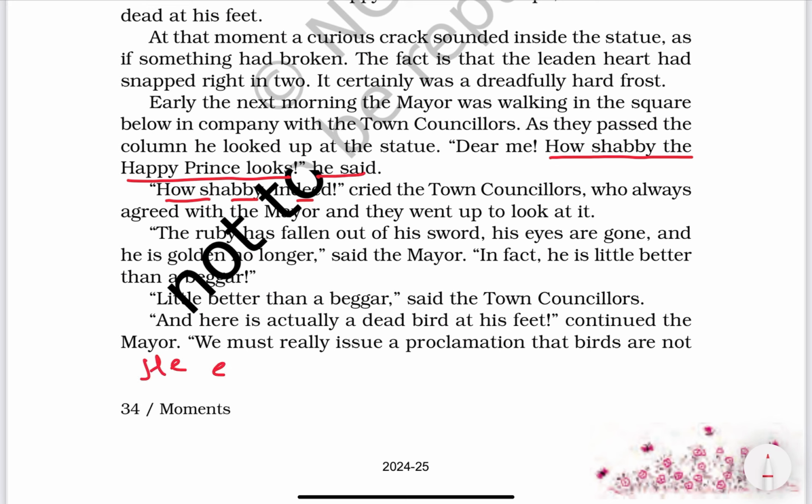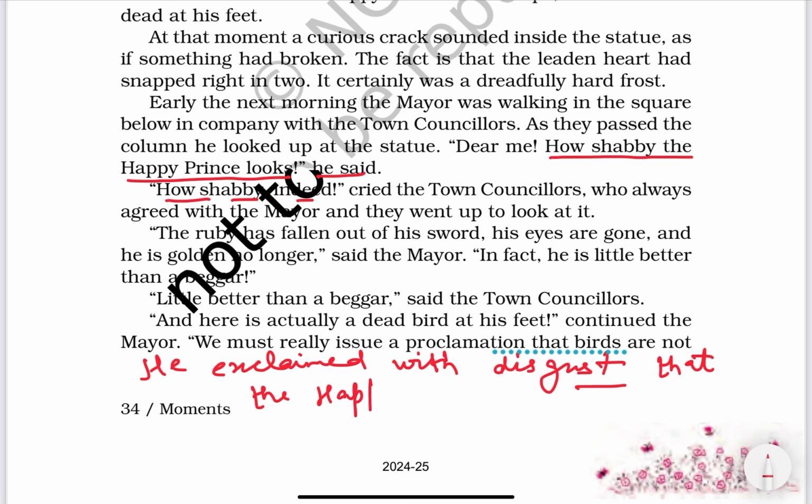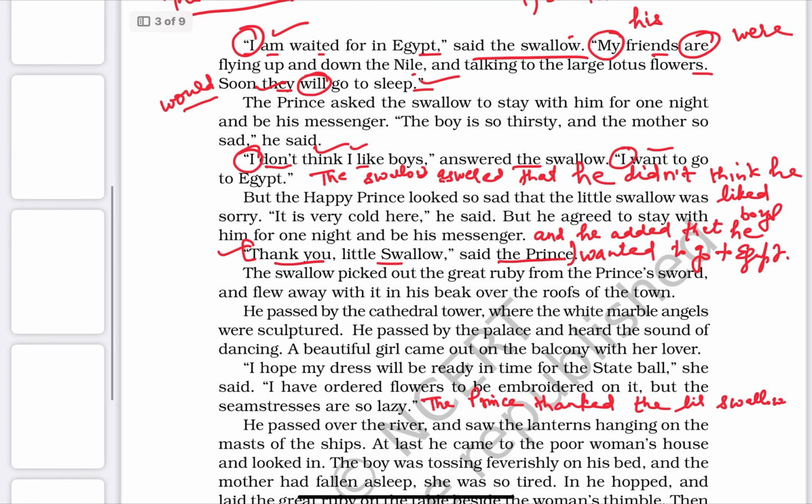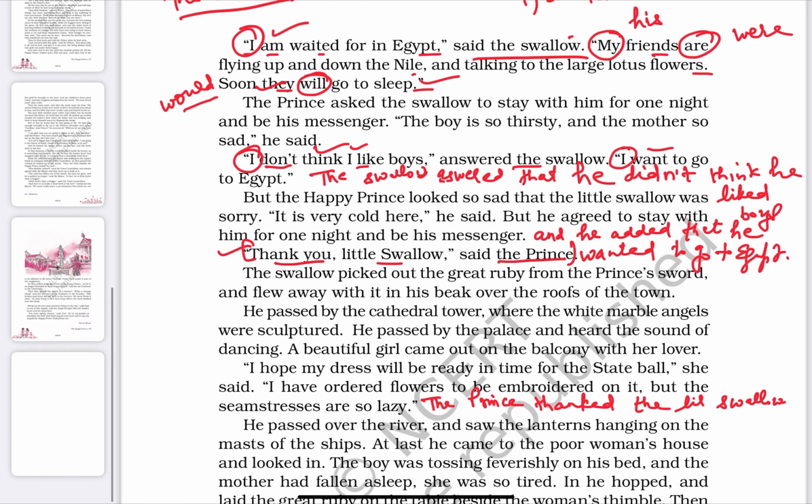So he exclaimed with wonder or with disgust, whatever the feelings are, you are to add it. He exclaimed with disgust that the happy prince looked very shabby. Okay, in this way you can practice so many reported speech questions with the help of this story.